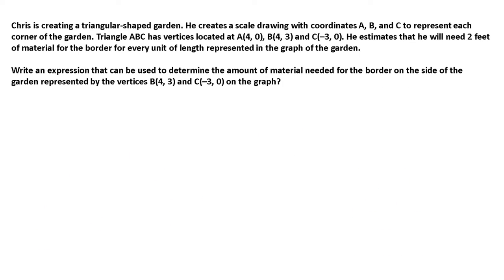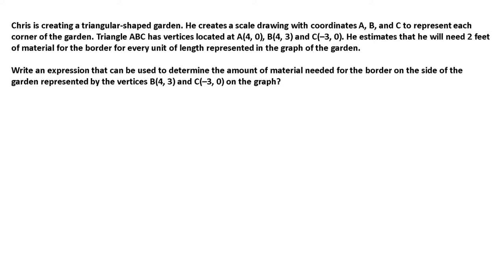Next up, it says Chris is creating a triangular shaped garden. He creates a scale drawing with the coordinates A, B, and C to represent each corner of the garden. Triangle ABC has the vertices located at (4, 4), (3, ...), and (-3, 0). He estimates that he will need 2 feet of material for the border for every unit of length represented on the graph of the garden.